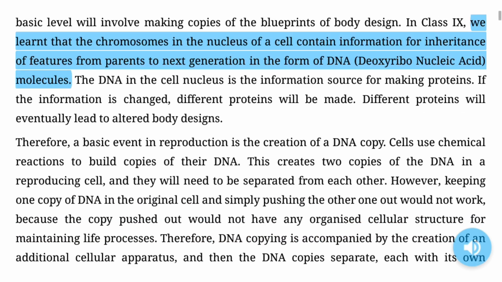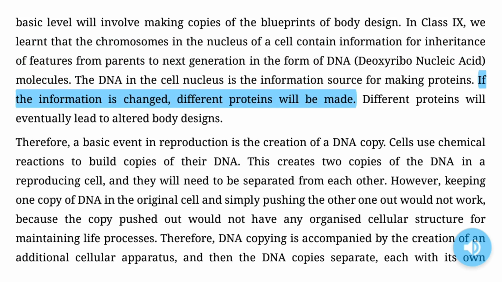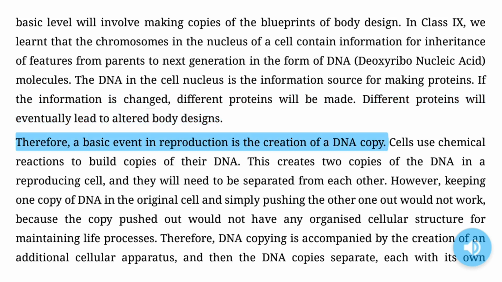In Class 6, we learned that the chromosomes in the nucleus of a cell contain information for inheritance of features from parents to the next generation in the form of DNA, deoxyribonucleic acid molecules. The DNA in the cell nucleus is the information source for making proteins. If the information is changed, different proteins will be made. Different proteins will eventually lead to altered body designs. Therefore, a basic event in reproduction is the creation of a DNA copy.